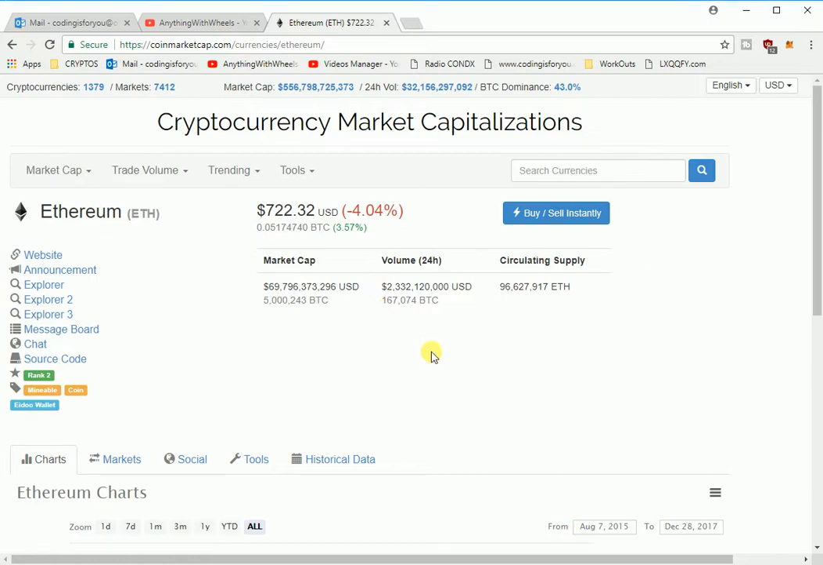Okay, first of all, we know it's a cryptocurrency. That is one of its uses. It has a value. You can buy and sell it. You can use it as any other currency. This, we already kind of know, right?